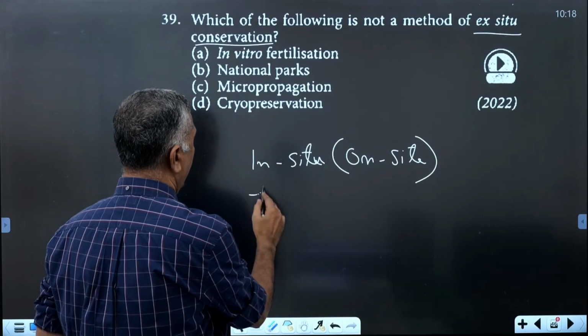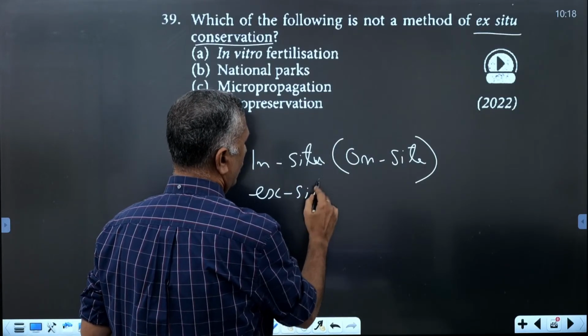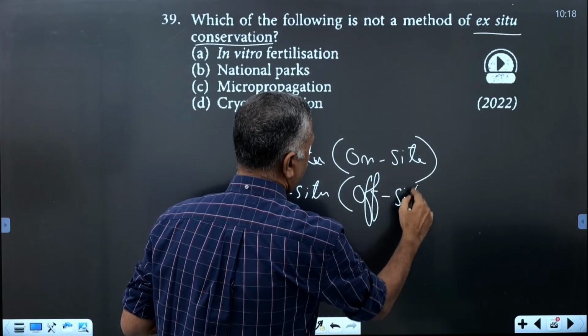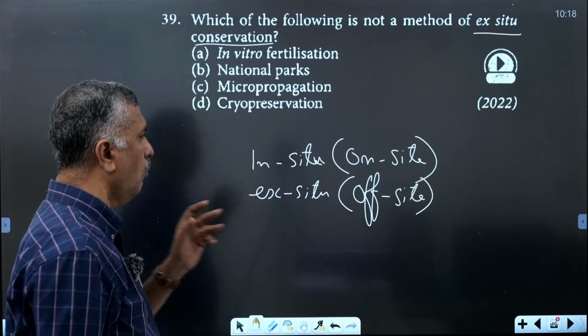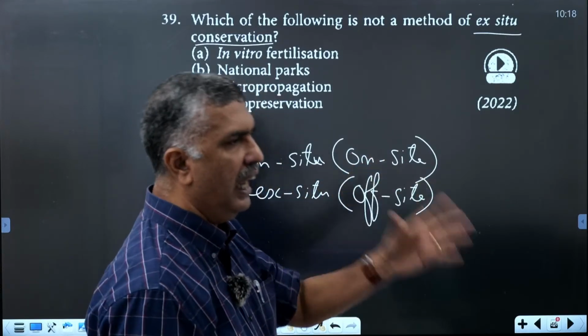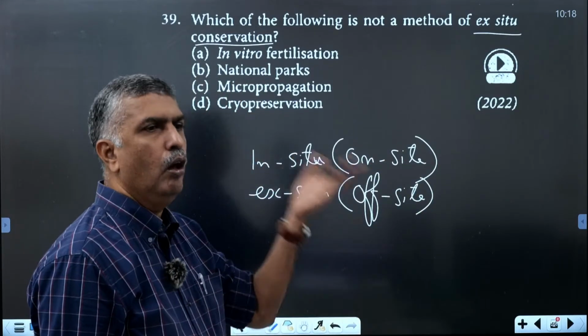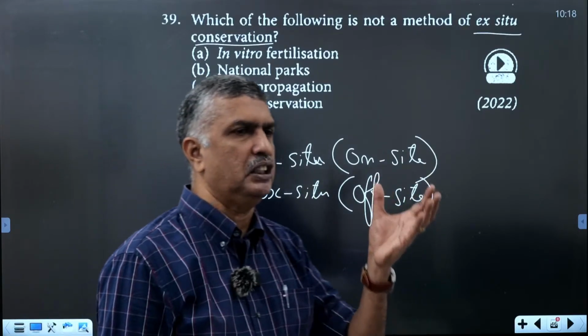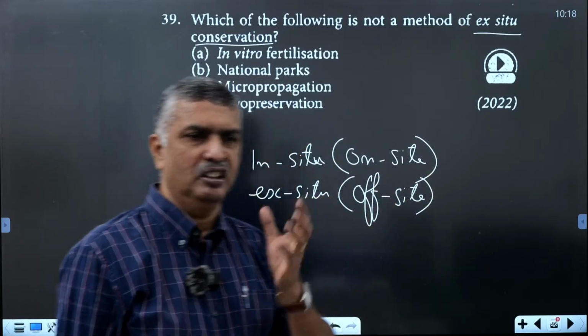Another one is called ex situ conservation. Ex situ is called off-site conservation. Some organisms that are critically endangered, or will be extinct in the near future, are conserved with special care in special settings with humans.